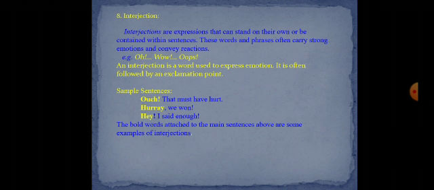An interjection is a word used to express emotions. It is often followed by an exclamation point. Interjection, for example, ouch, that must have hurt. The bold words attached to the main sentences above are some examples of interjection.